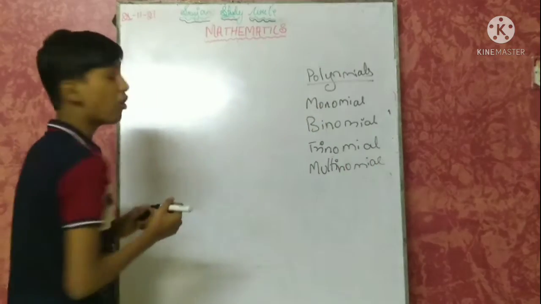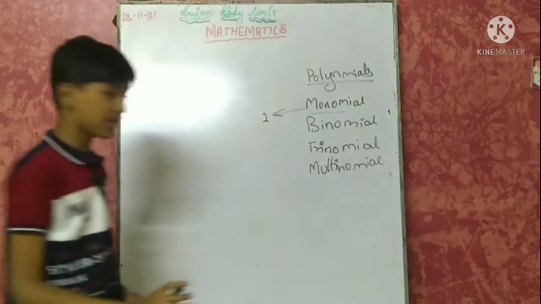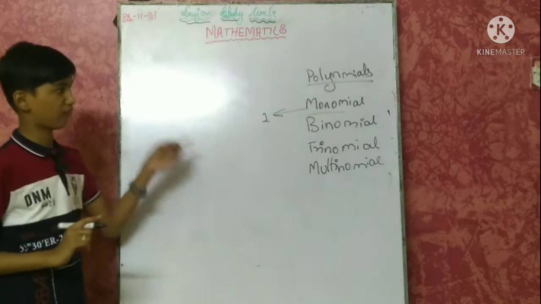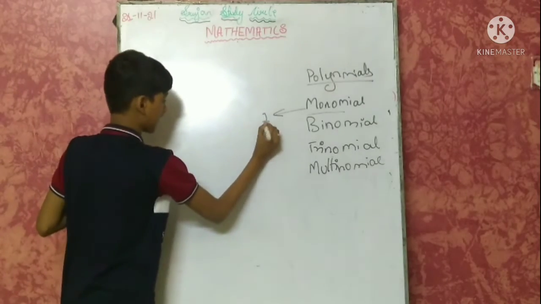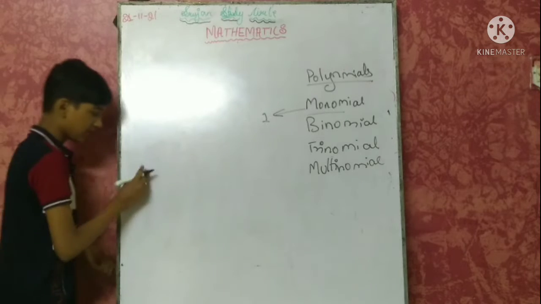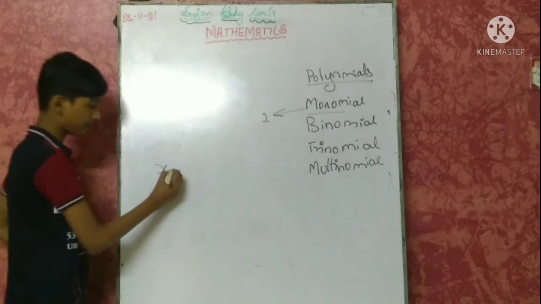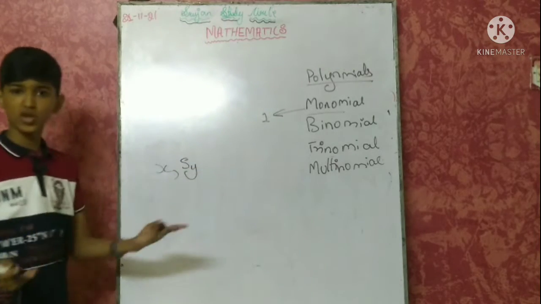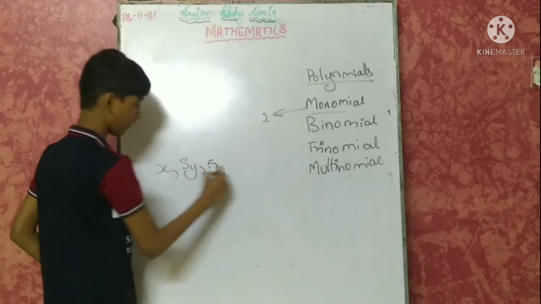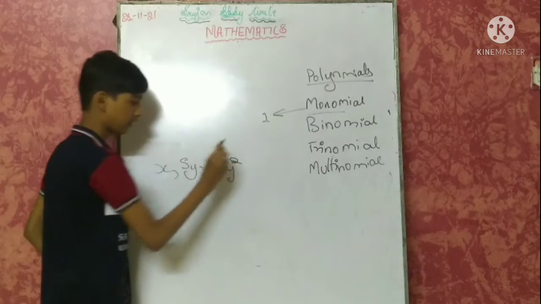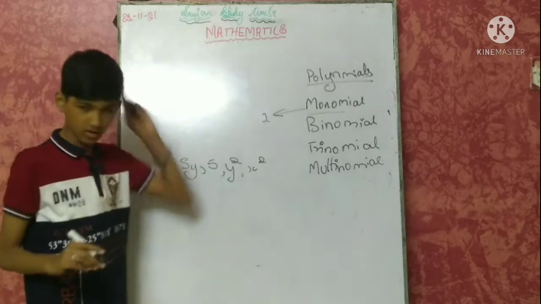Now what are they? Mono means 1. So there is only one term in this type of polynomial. We will take an example for monomial. We can take x itself. This is a monomial. 5y is a monomial. We can take 5y square, x square. These are the examples for monomial.